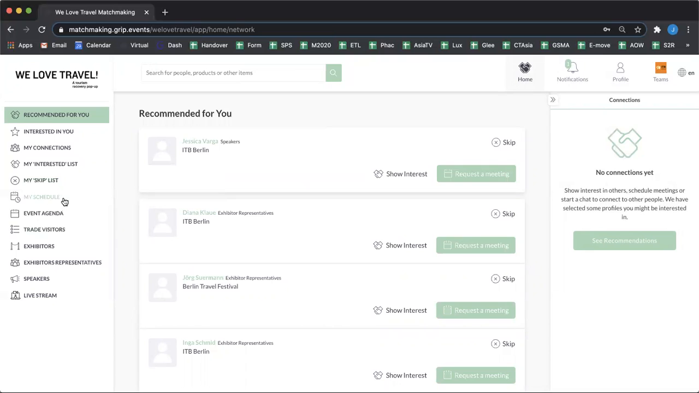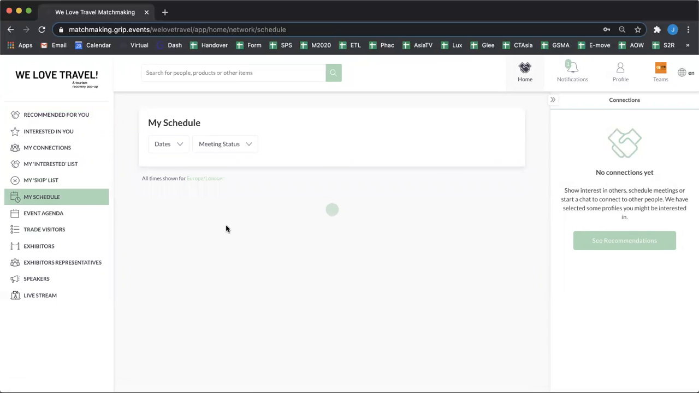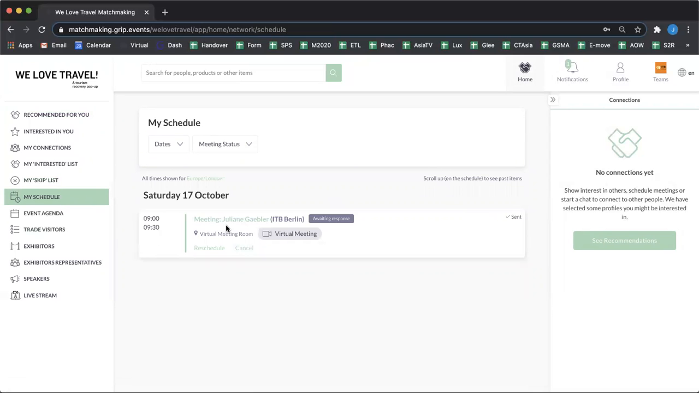So my schedule is where all of your meetings will populate. They will all appear within this list here. So as soon as you've booked in a meeting, whether that's pending or accepted or declined, it will appear within this. If you want to see past meetings, you can scroll up at this stage and look at past items. You have the ability to select a date or a meeting status in order to filter through your meetings at this stage as well. The other things that will appear within my schedule are sessions that you have selected. So if you have added a session to your personal schedule, then they will also appear within my schedule.